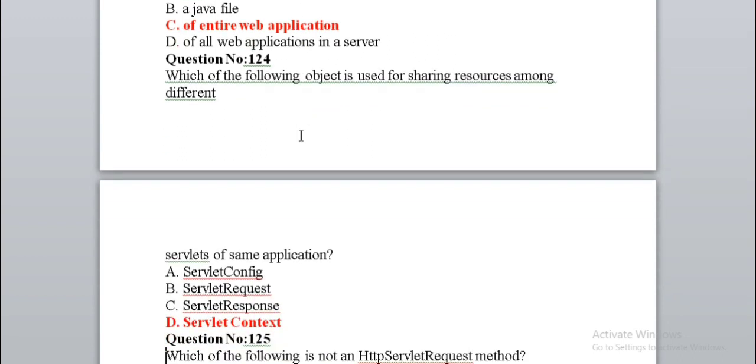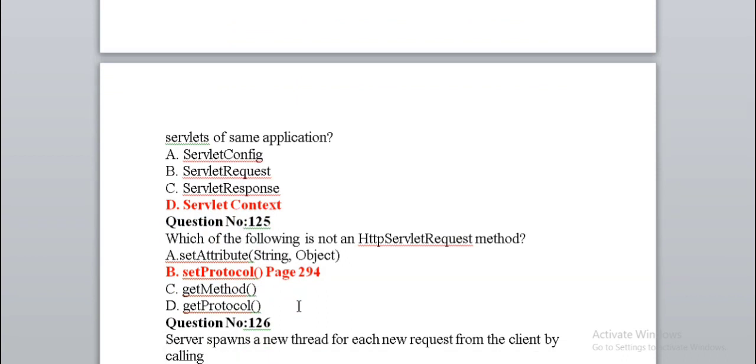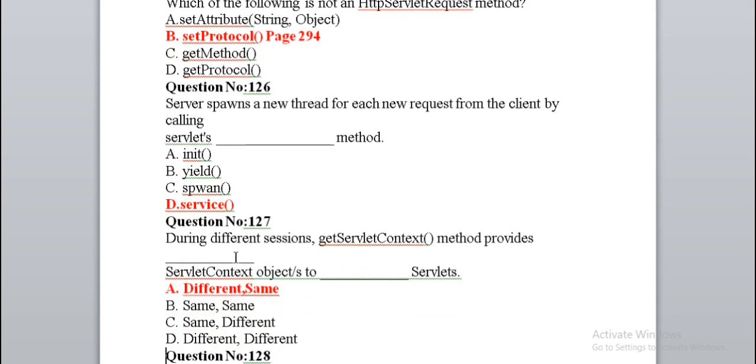Which of the following objects is used for sharing resources among different servlets of the same application? Servlet context. Which of the following is not an HTTP servlet request method? Set protocol. The server spawns a new thread for every new request from the client by calling the servlet's dash method, service method. During a different session, the get servlet context method provides a different servlet context object to the same servlets.